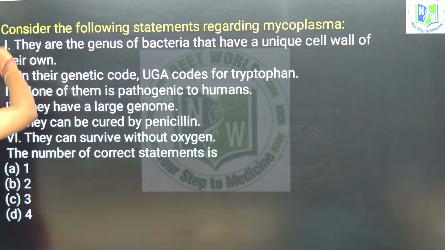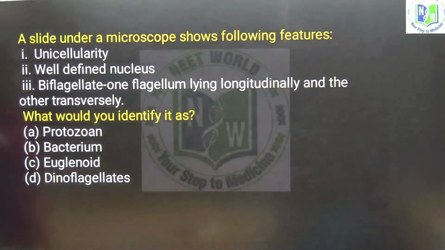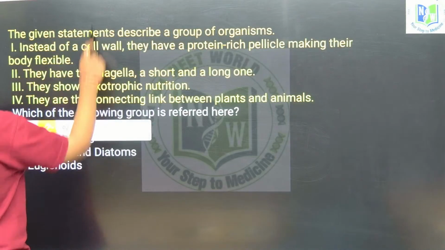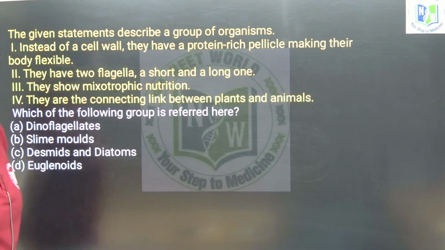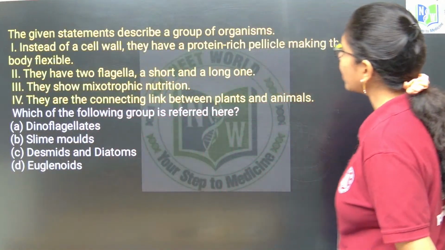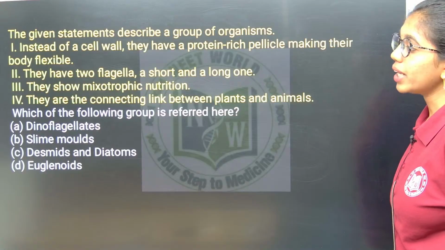And then, look into this question. The given statements will describe a group of organisms first. Instead of a cell wall, they have a protein-rich pellicle making their body flexible.